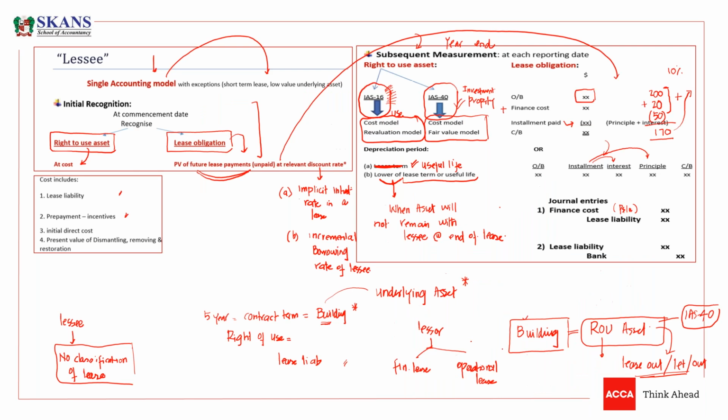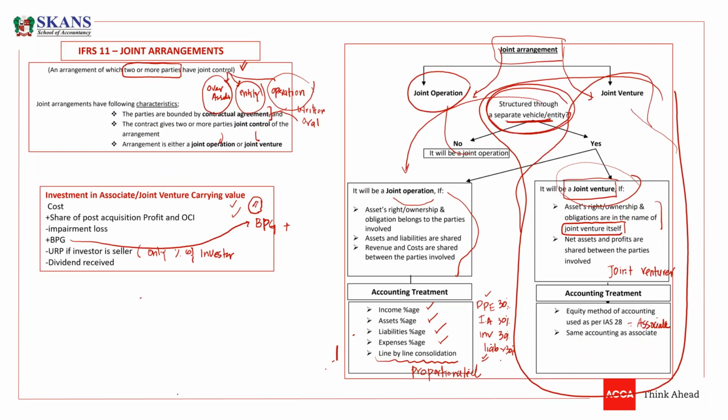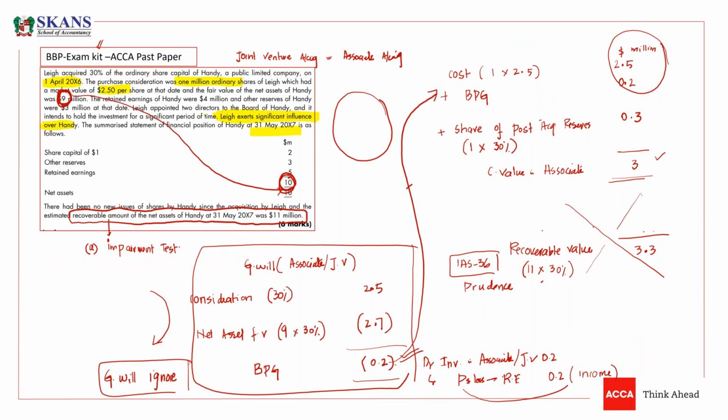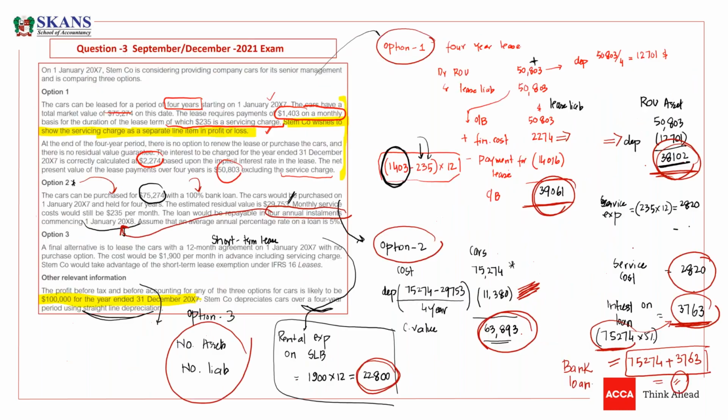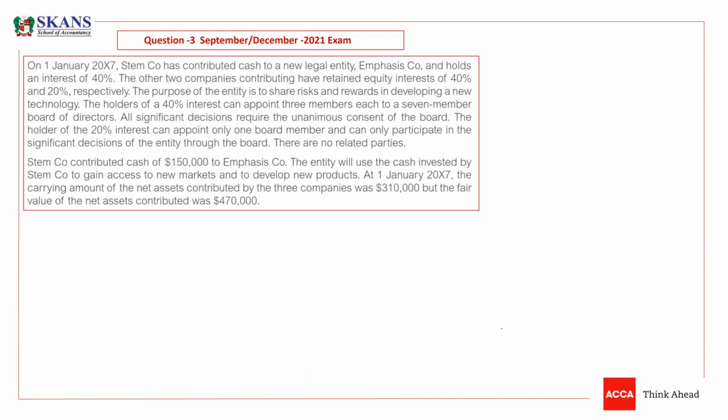So now, guys, we are able to solve this part of the question. So let's understand what we are going to solve. So this is question 3. We have solved part 1, and now we are going to solve this part. And the question is very simple. Why is this the joint venture? You need to write the joint venture's characteristics.